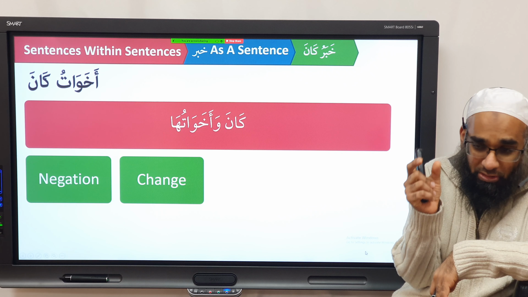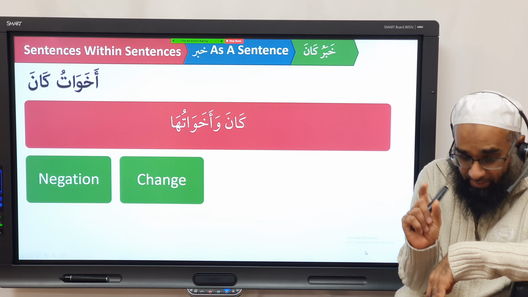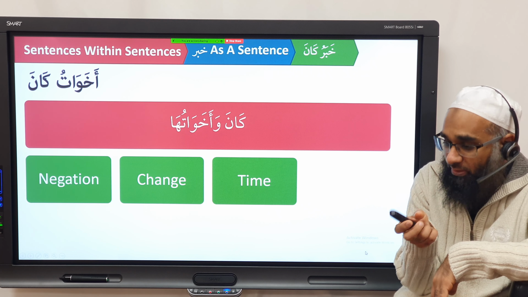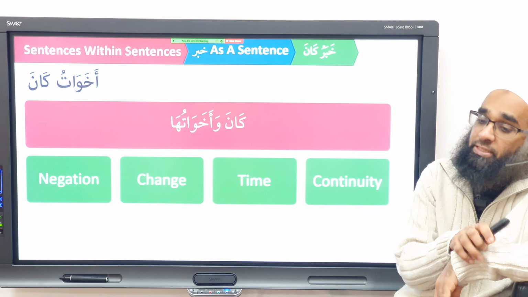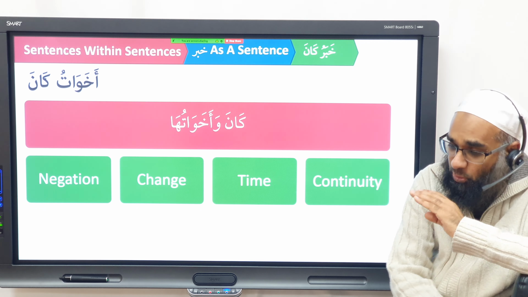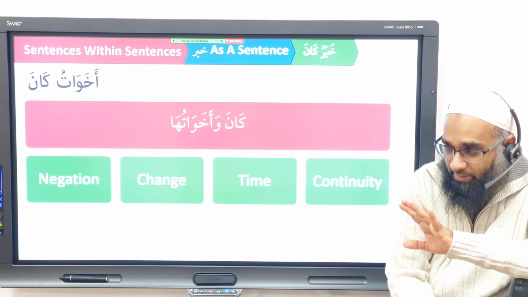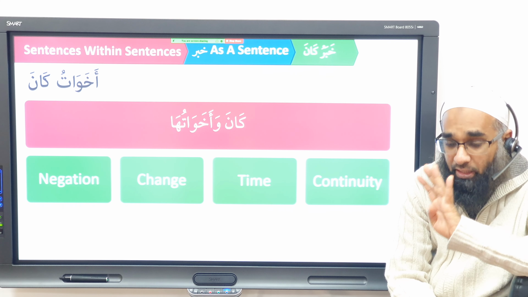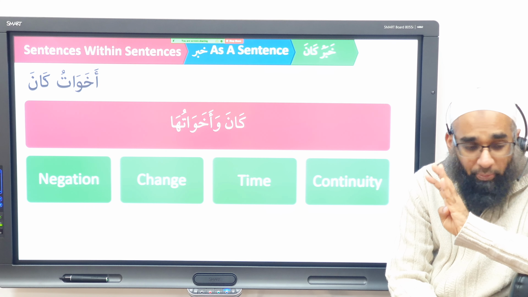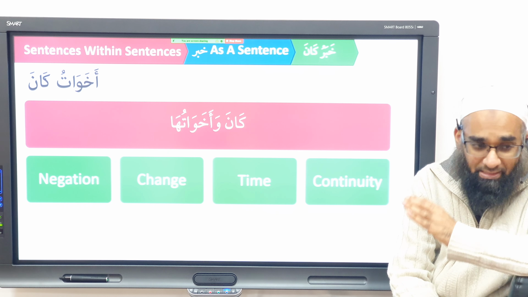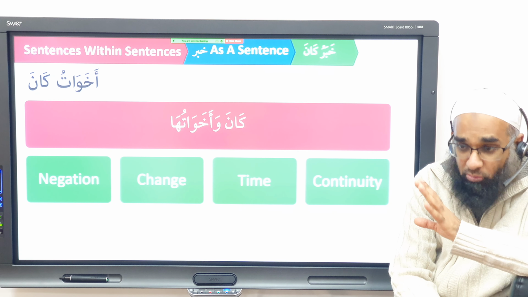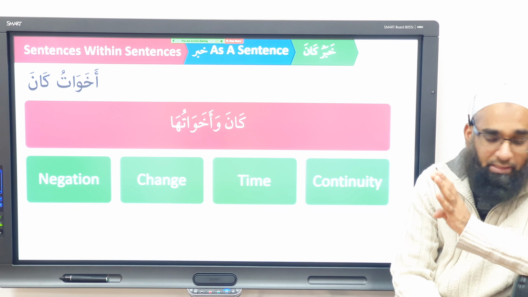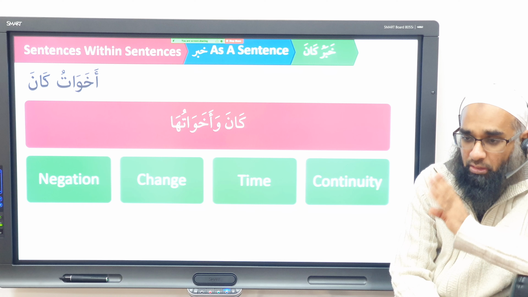Or it shows a change of the ism into the khabar. We explained that shortly. Or it gives a meaning of time, like kana. It gives what? A meaning of time. And it also gives a meaning of continuity. So we discuss each one in detail. But what we're saying, summarizing, is that kana and its sisters can give how many meanings? 4 meanings. If you look at all of them all together, you categorize them. So there's kana and laysa, but along with that, there's a good few more. Now these, what do they do? They create one of 4 meanings. Negation, change, time, or continuity.